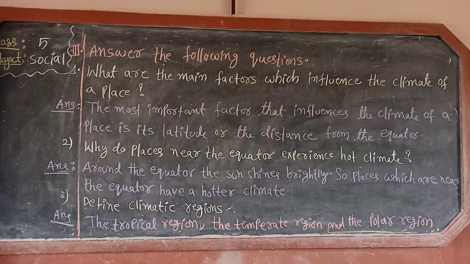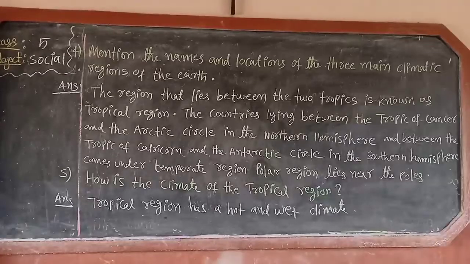So these are the third question answers. Okay? Write neatly in your social fair notes. Now let us see the fourth question. Look children, this is the fourth question.